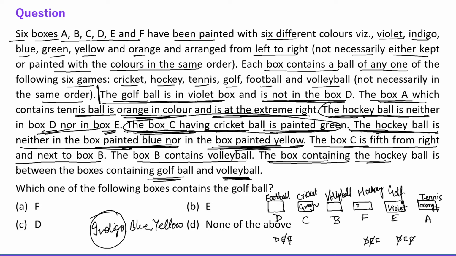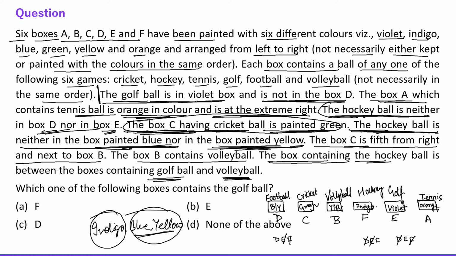So this is indigo. And for these two colors, blue and yellow, we can't be sure. So D, this is football, can be blue or yellow. And box B, which is volleyball, can be blue or yellow. We are not sure about these two colors. So this is the data that we have cracked already.